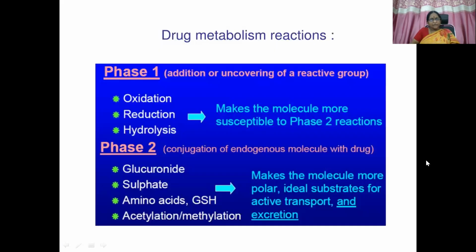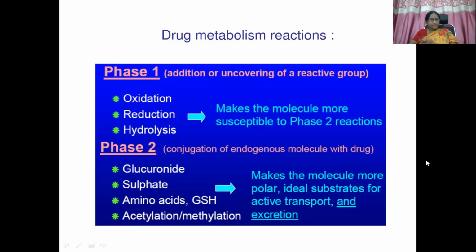Phase 1 includes oxidation, reduction, and hydrolysis. Phase 2 includes conjugation of an endogenous molecule with the drug. That can be glucuronide, sulfate, amino acid, glutathione, or glycine conjugate, acetylation or methylation, anything can happen. These are the main reactions involved in phase 1 and phase 2.